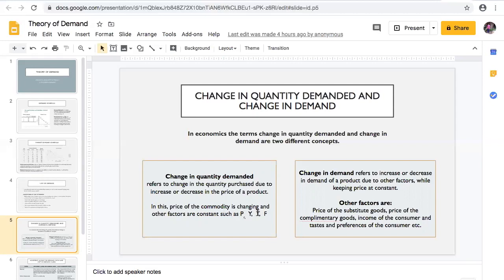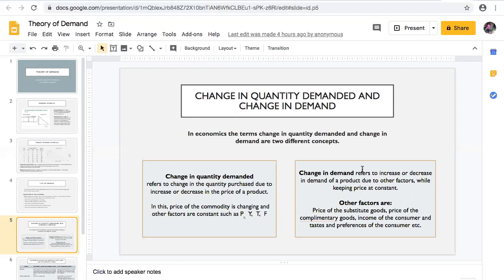Taste and preference of the consumer is also not changing, and expectations of change in the price in future are also not there. In that condition, the change in the quantity demanded is affected by the change in the price of the commodity only.